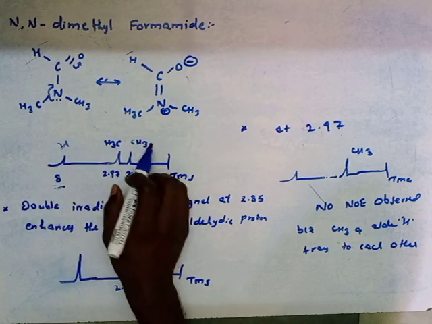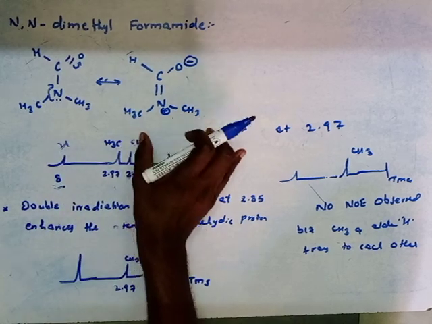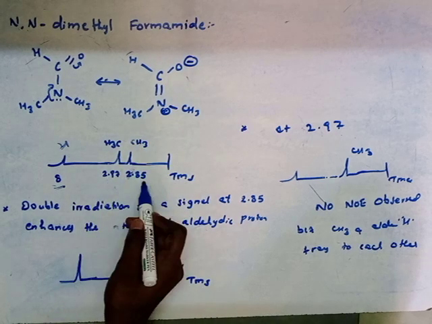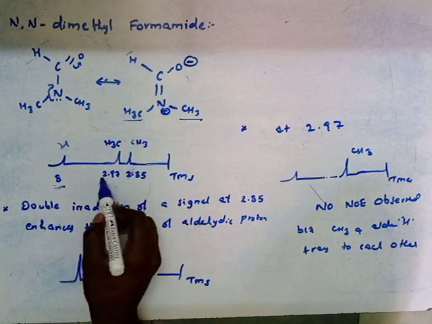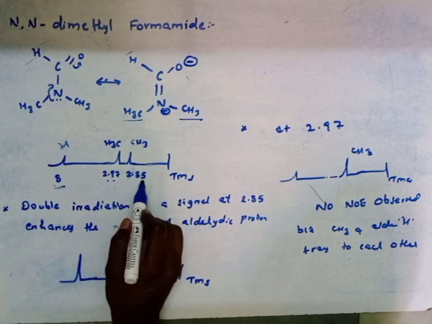And here we don't know which type of proton will give which signal. The methyl groups give signals at 2.97 and 2.85.